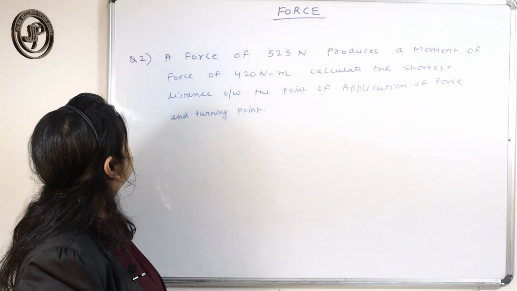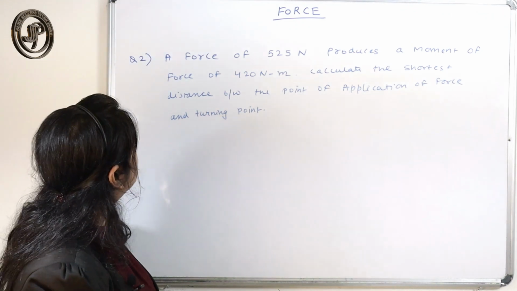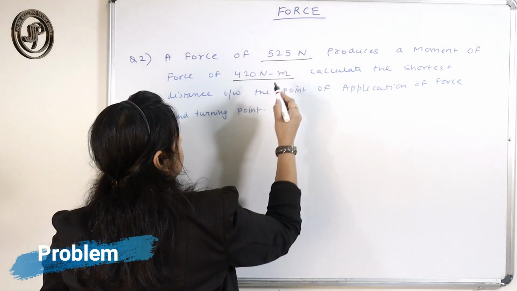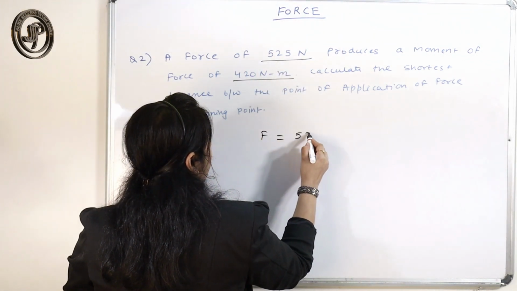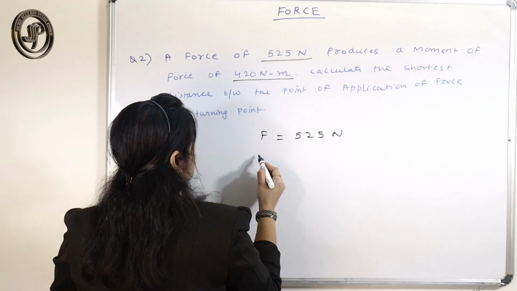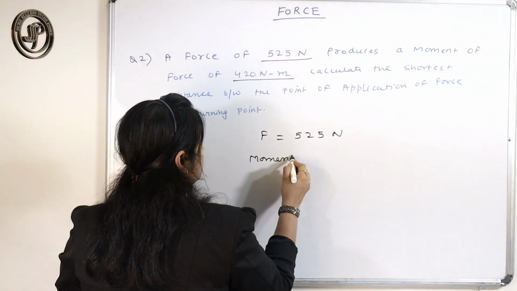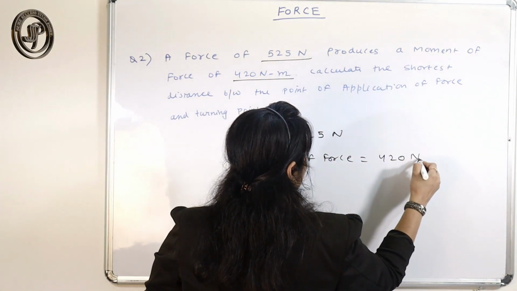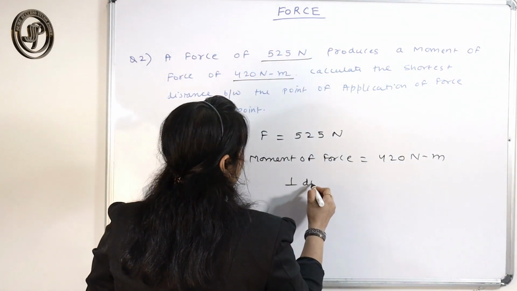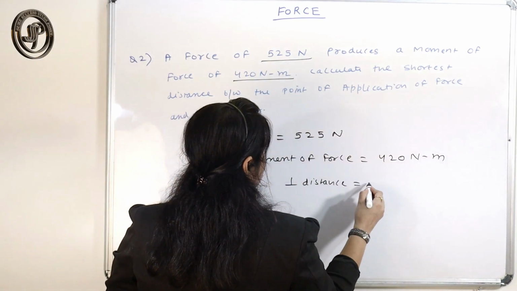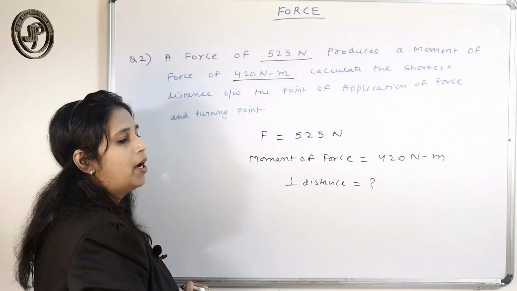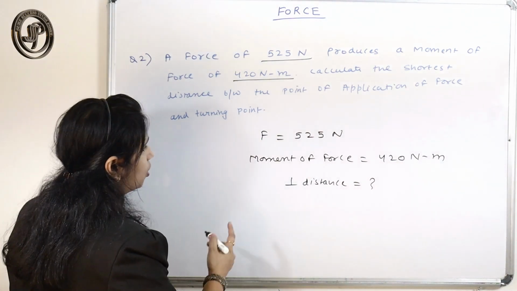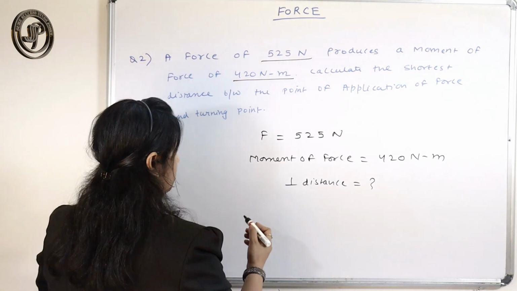Next, a force of 525 Newton produces a moment of force. The moment of force is given: the force is 525 Newton, and the moment of force is 420 Newton meter. You have to find the perpendicular distance between the axis of rotation and the line of action of force.